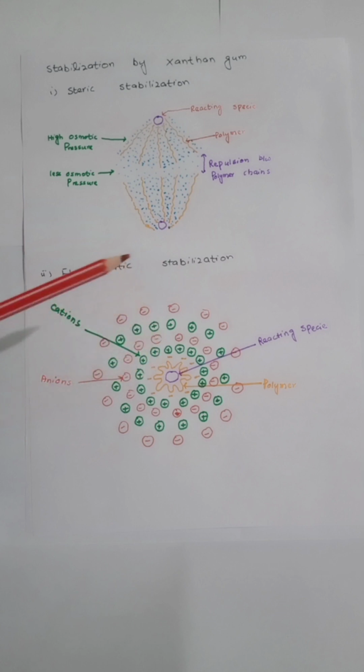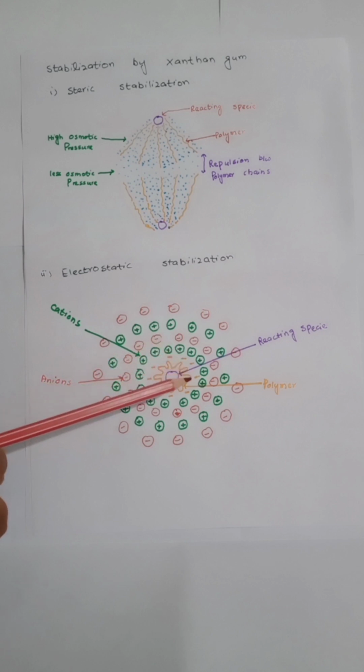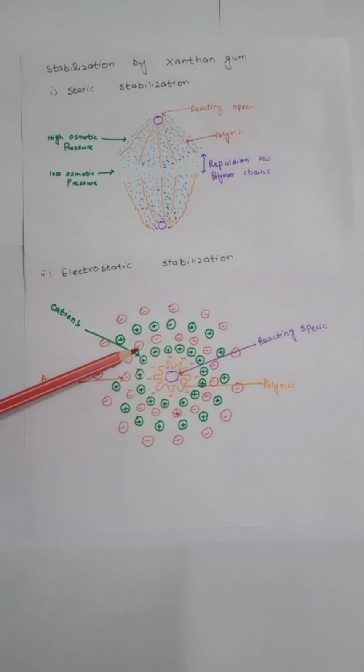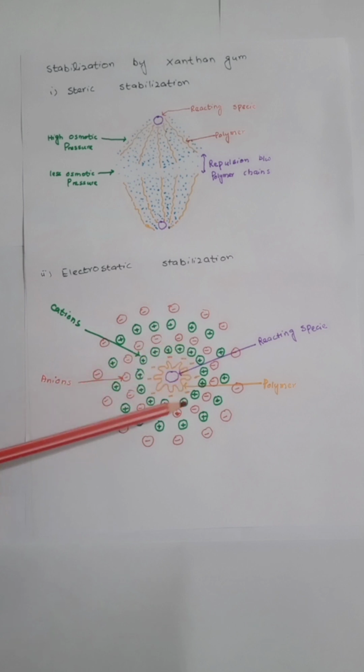Just like if it contains a certain weak acid, and this weak acid is ionized, then these ionized components contain both positive and negative charges. The positive charges of these weak acids and weak bases are attracted toward the negative charges of xanthan gum and they form a layer. Similarly, the negatively charged components of weak acids and weak bases are attracted toward positive charges and they form another layer.